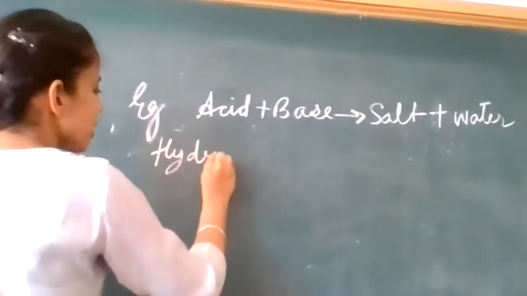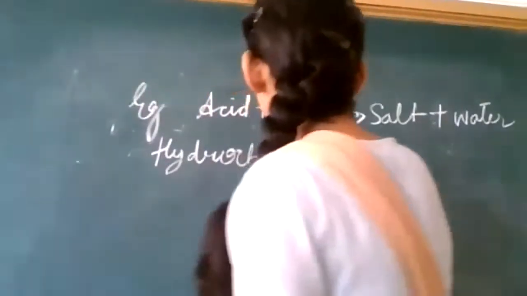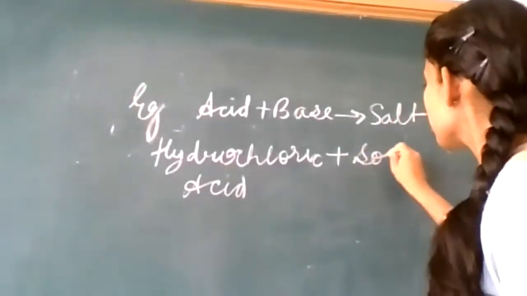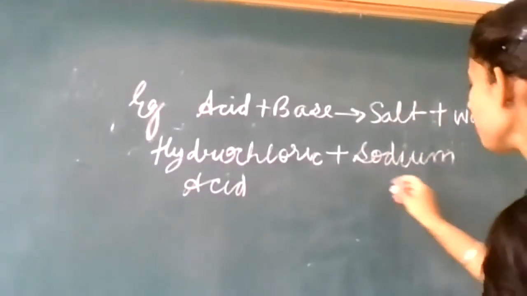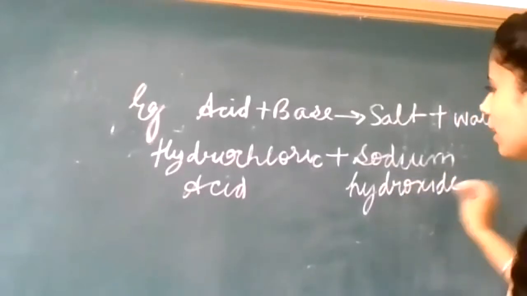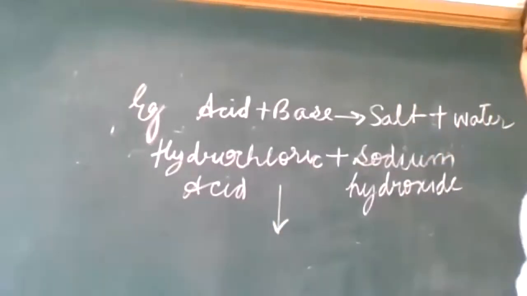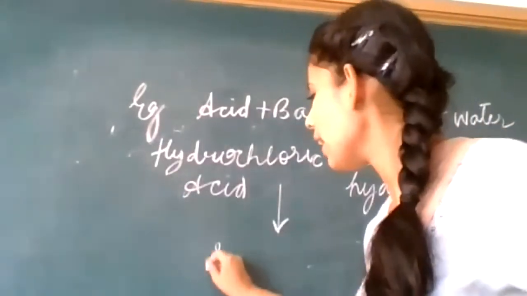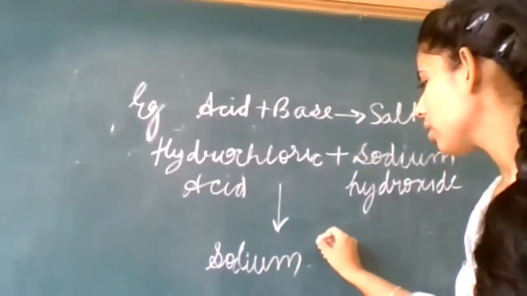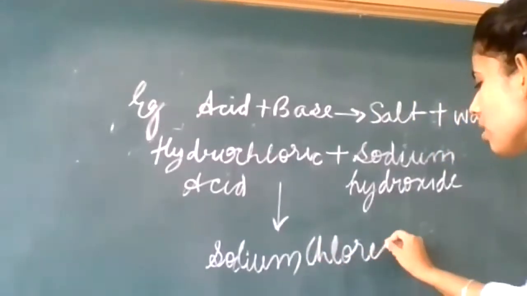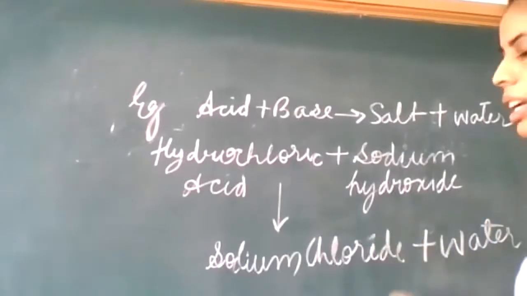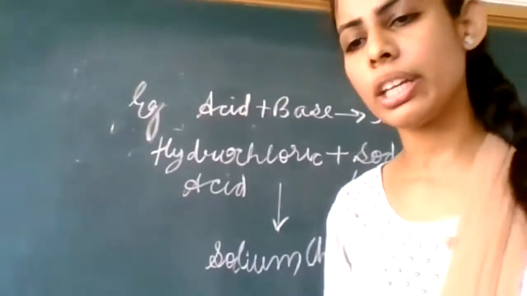Hydrochloric acid plus base, that is sodium hydroxide. What will it give? It will give sodium chloride. Very good. Sodium chloride is common salt. Sodium chloride plus water. Students, you have to learn the word equation only.